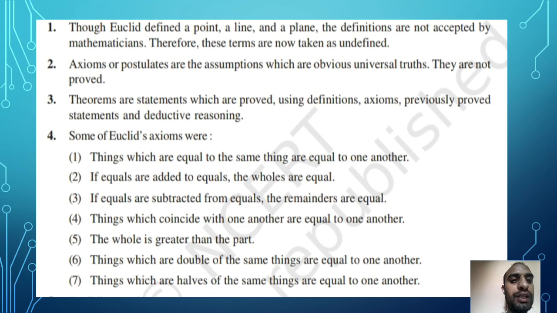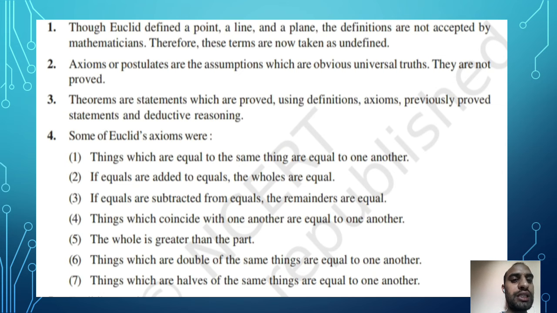Next, if equals are added to equals, the wholes are equal. That means if 2 is equal to 2, and 3 is equal to 3, and you are adding 2 to both sides, it becomes 5 is equal to 5. This is the case when you add equals to both sides, you will get the wholes equal.